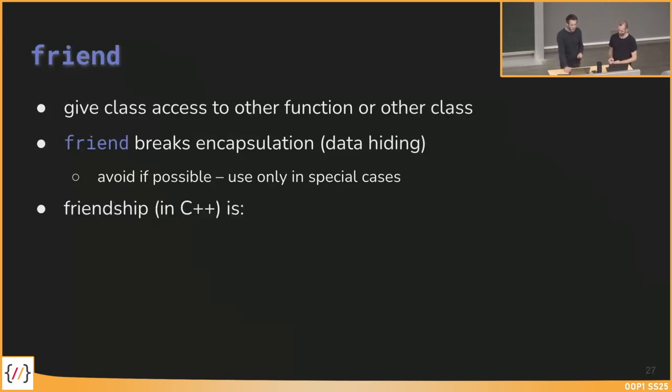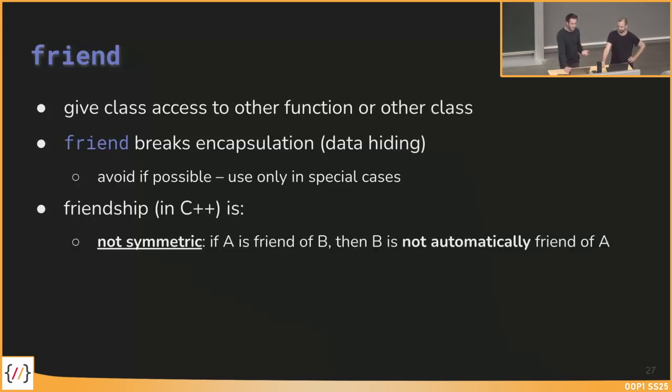Okay, so now we come to the question from before. Friendship in C++ is not symmetric. In real life, it's different, maybe. Yeah, maybe different.